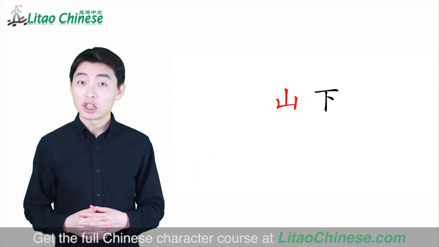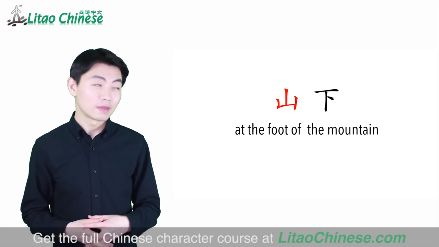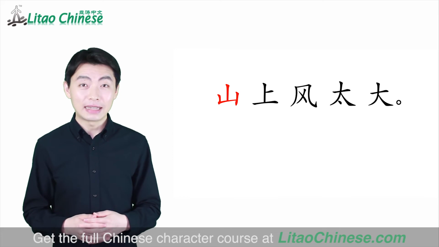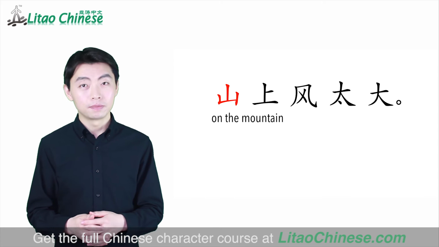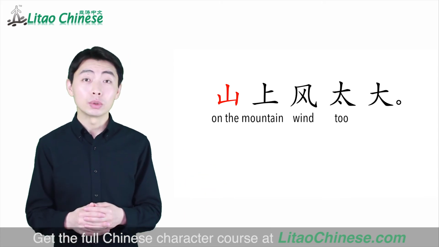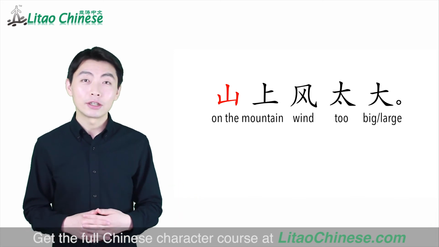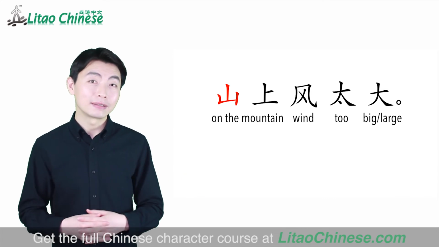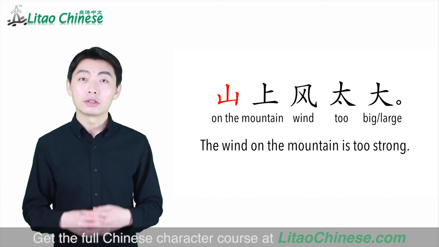山下. 山下 means at the foot of the mountain. Here is a sentence. 山上风太大. 山上 on the mountain. 风 wind. 太 means too. 大 means big or large. The literal translation is on the mountain, wind too big. The real meaning is the wind on the mountain is too strong.